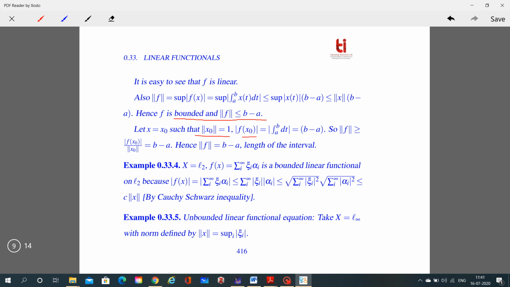Because we have norm of x naught equal to 1, this is equal to the modulus of the integral from a to b of dt. And if we integrate it, this is equal to b minus a. So norm of f, which is equal to modulus of f(x naught) over the norm of x naught, and the norm of x naught is equal to 1, so this is equal to b minus a. So from these two cases we can say that the norm of f is equal to b minus a, which is the length of the interval.